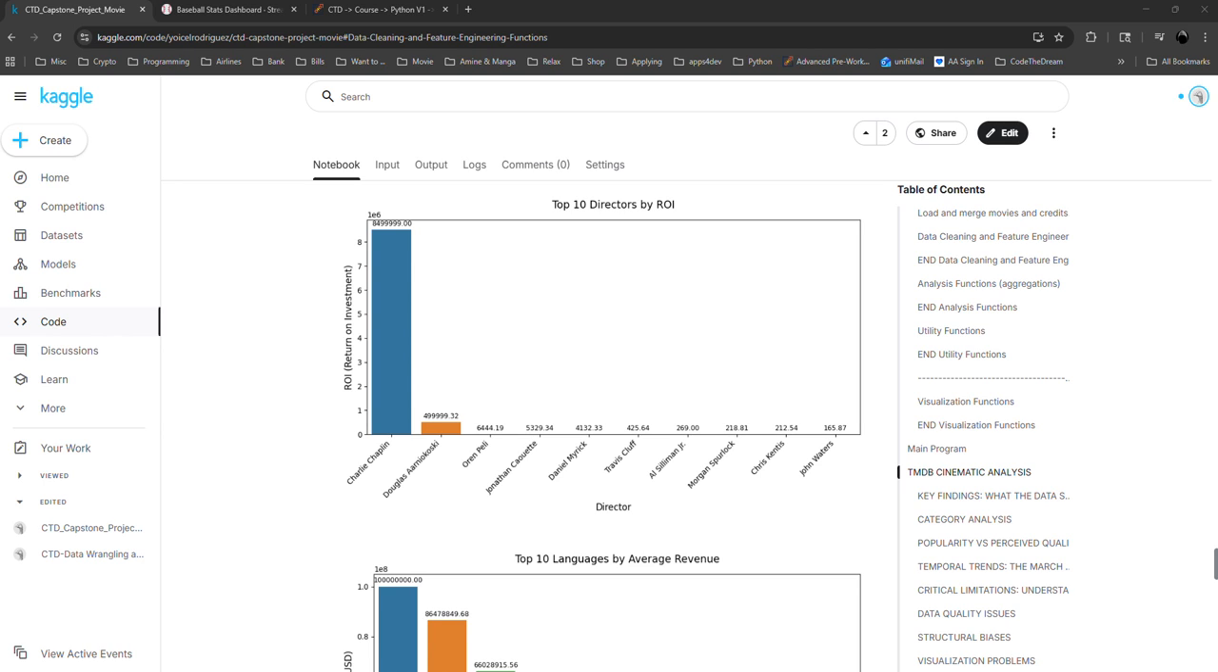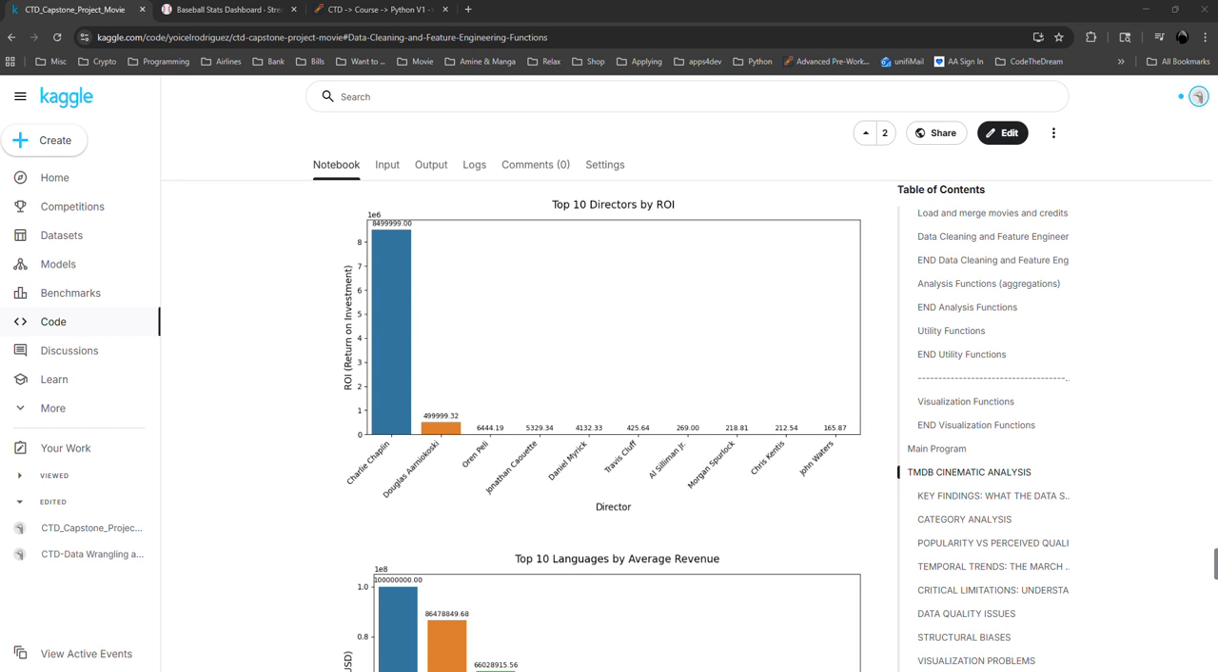The first thing that we are seeing here is the top 10 directors by ROI. Before saying that, I have to say that this dataset has a data range between 1916 and 2017. Most of the movies are concentrated after 2000. After 2000, it shows almost 60% or more of the total movies in the dataset.